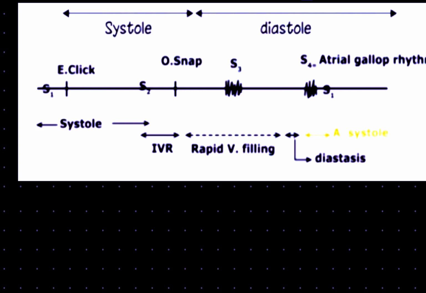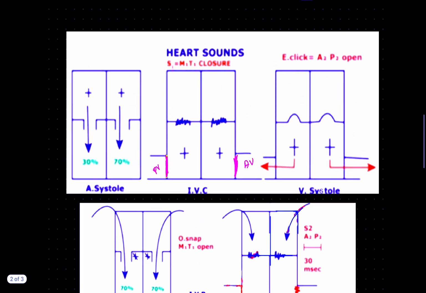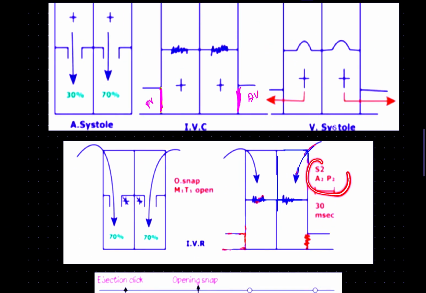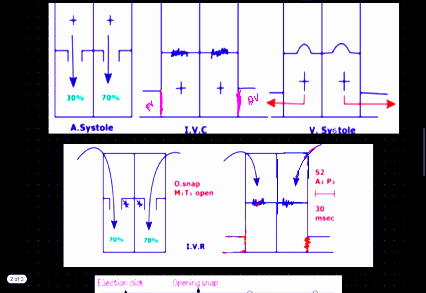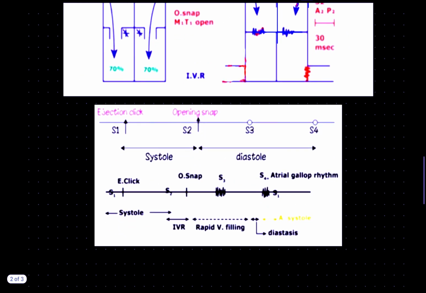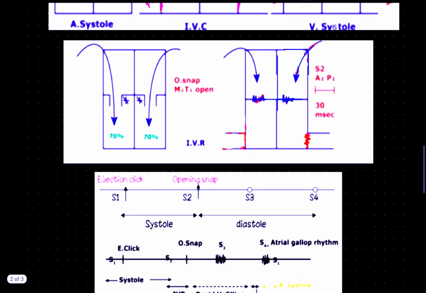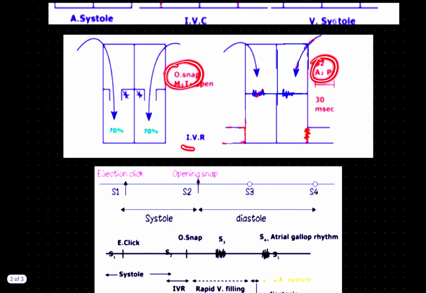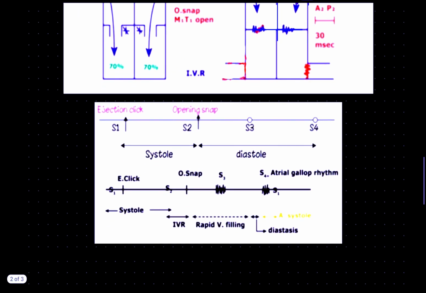Now talking about the hemodynamics, we have systole right here, and between S2 and the opening snap, what is going on? IVR, isovolumetric relaxation, the same thing.